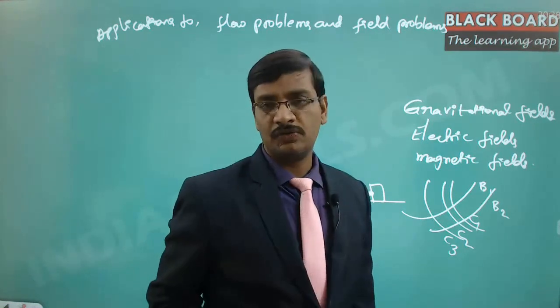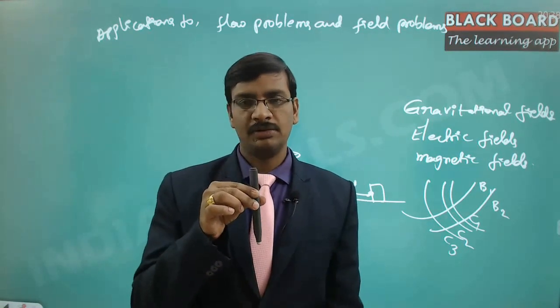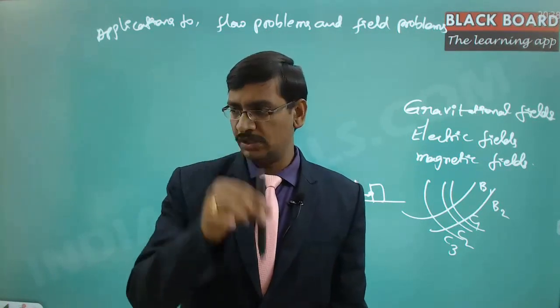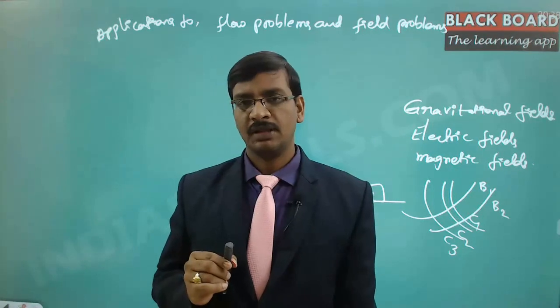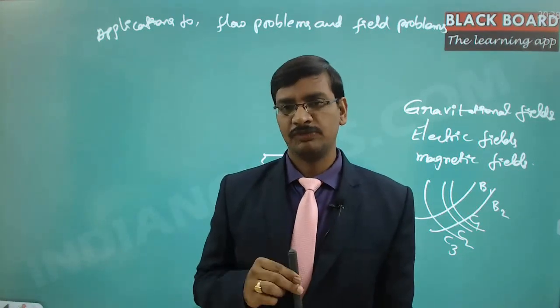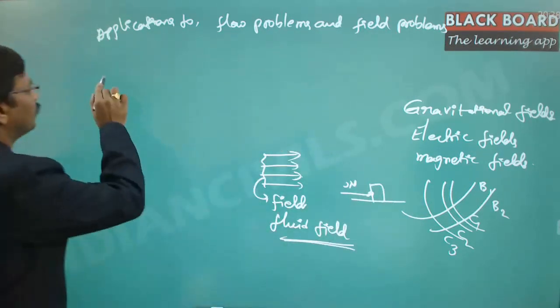Now coming back to our flow problems. Now we take this same simple case. Now take this particular pen, and if you leave it, then it is going down. Now why it has to go down? Why can't it go horizontally? Now the concept comes from the fact that there is something called the potential. So potential.